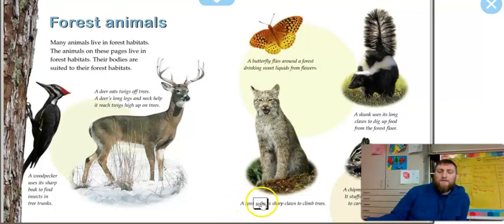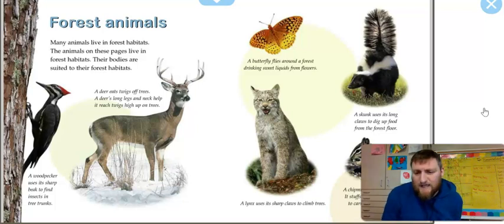A lynx uses its sharp claws to climb trees. A skunk uses its long claws to dig up food from the forest floor. A chipmunk eats seeds off the trees. It stuffs the seeds into its cheeks to carry the food home.